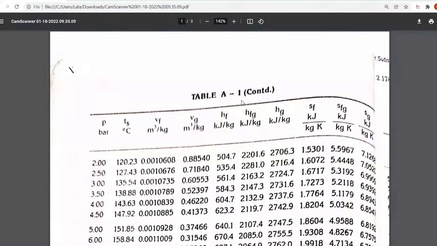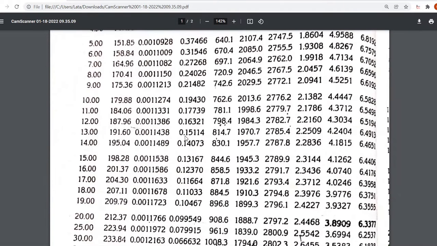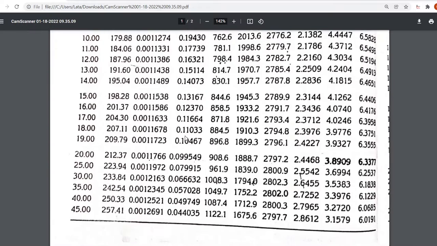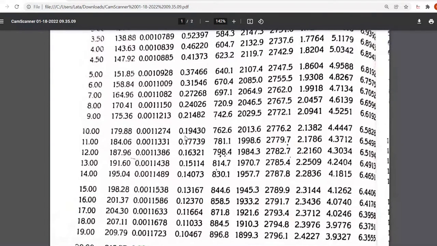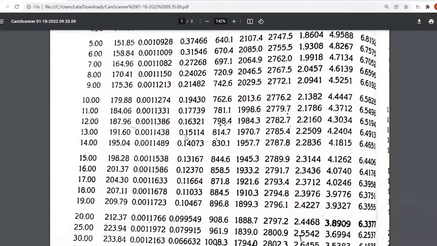Is the screen visible? I have shared the steam table. Yes. So what is the first pressure? How much is the pressure? 11 bar. So here is 11 bar. At 11 bar, note down all values.